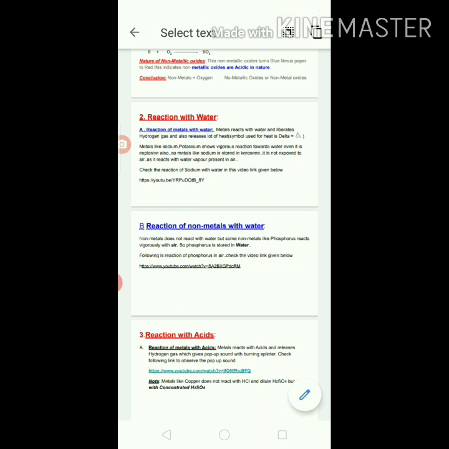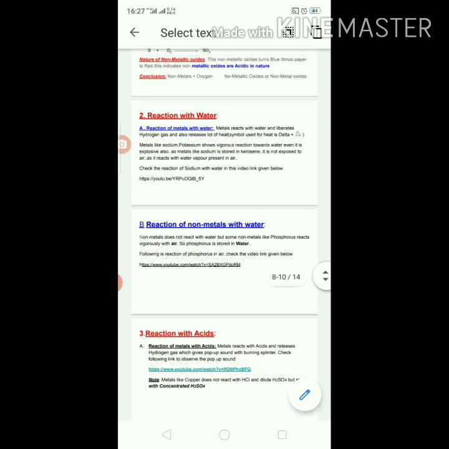See, metals like sodium and potassium are very vigorous towards water. You know how vigorous they are? When a sodium metal is exposed to air, generally air contains a little amount of water vapor. If that water vapor touches the sodium metal, the sodium metal blasts.